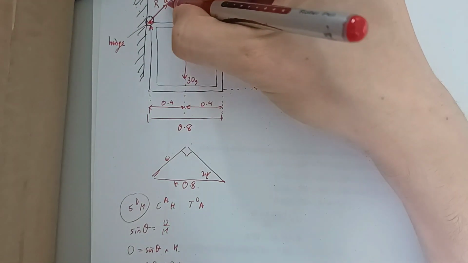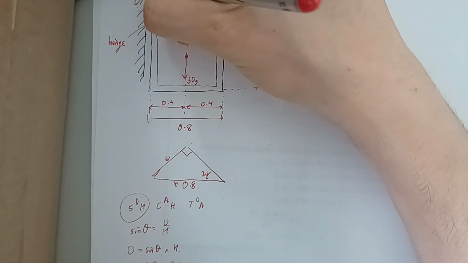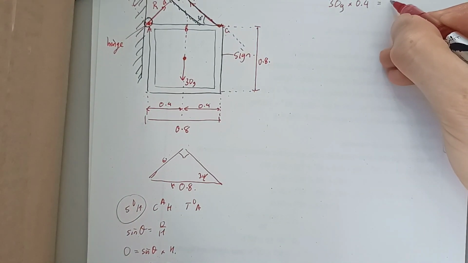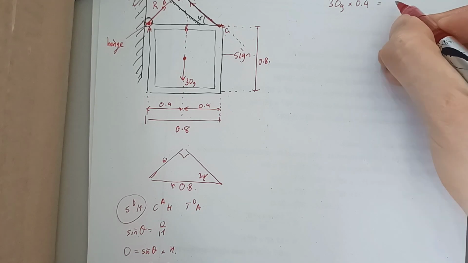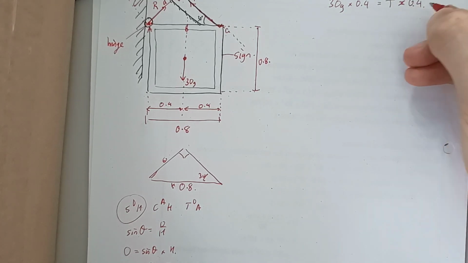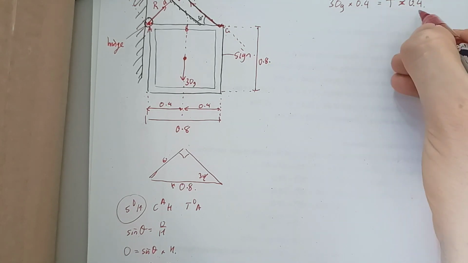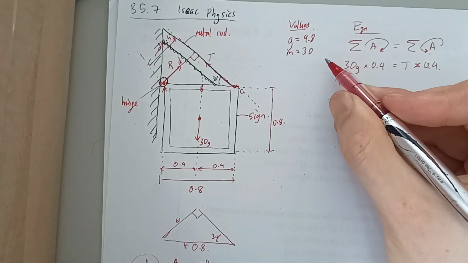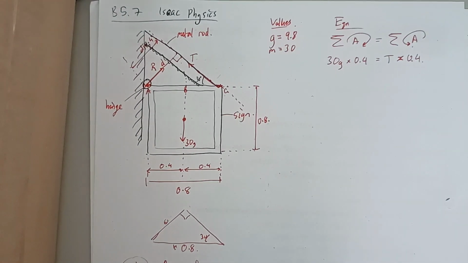So then we can label that on, equals 0.4. And that's an interesting coincidence. This is going to be T times 0.4. And then we just rearrange that for T, remembering that g is 9.8.